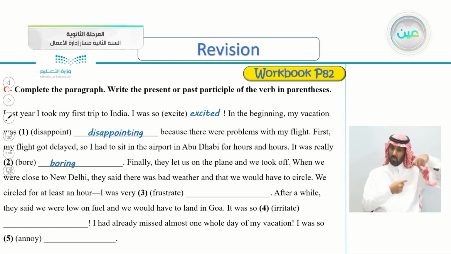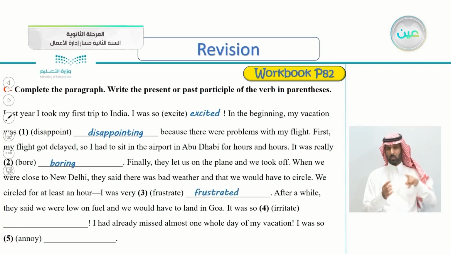I was very frustrated. So he's describing how he feels. Very good. Frustrated. We used the ed, meaning we used the past participle. After a while, they said we were low on fuel and we would have to land in Goa. It was so irritating. It was so irritating. I had already missed almost one whole day of my vacation.